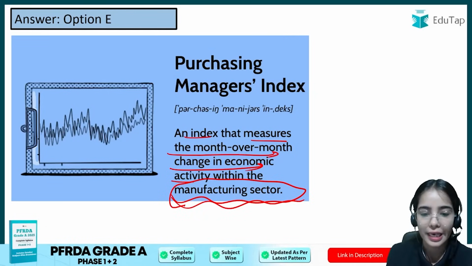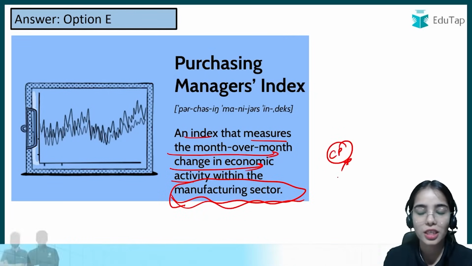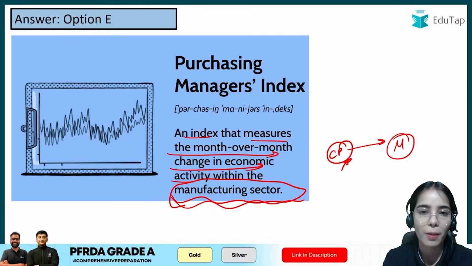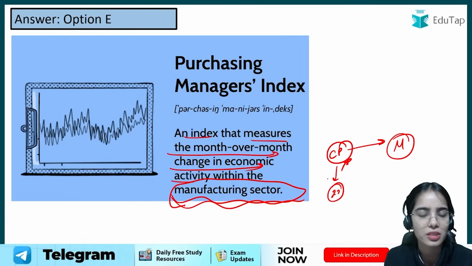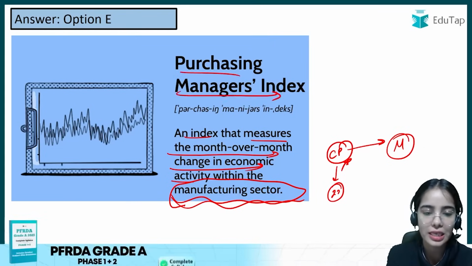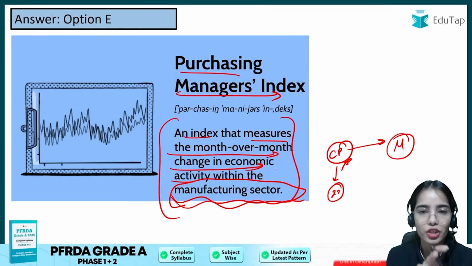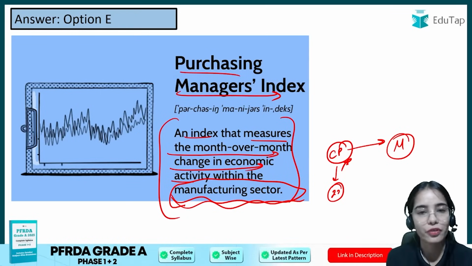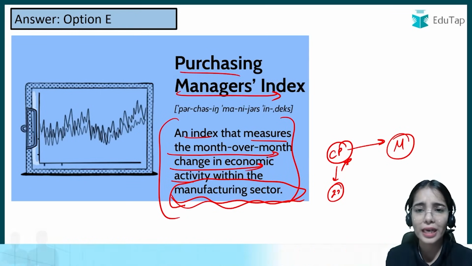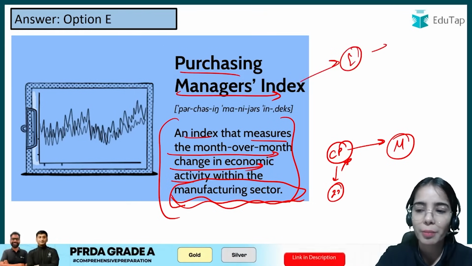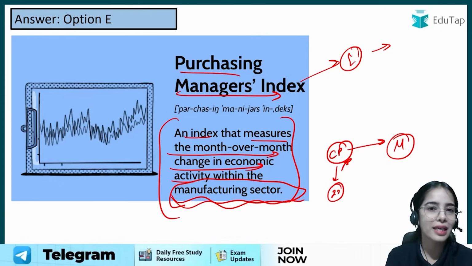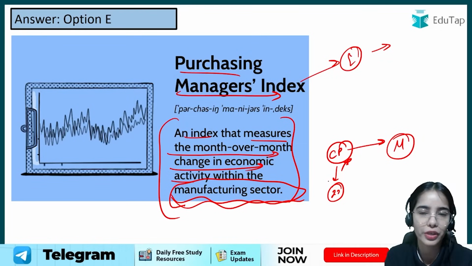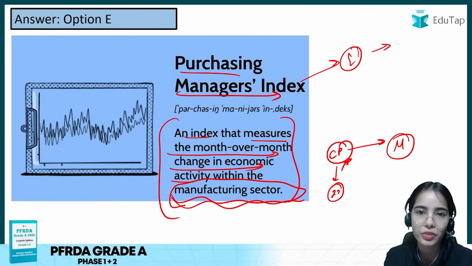So this is the basic idea. That's why here we do not consider the consumer price that is determined by the market demand and supply, and that is affected by the indirect taxes, like the GST, goods and services tax. So purchasing managers index is the index that is showing us the activities of the manufacturing sector. This kind of question can come that you can directly answer from your logic, or if it is coming in phase 1, then you can leave this kind of question also.